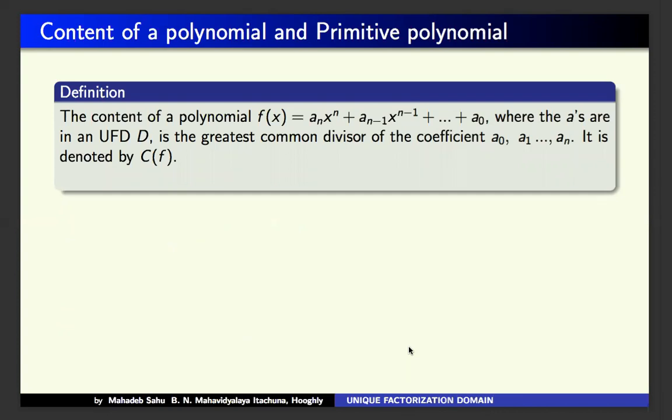For the time being, I am now discussing the definition of the content of a polynomial. Let f(x) = a_n x^n + a_{n-1} x^{n-1} + ... + a_0, where the a_i are in a UFD D, that means a polynomial over D. The GCD of the coefficients a_0 up to a_n we just denote by c(f).